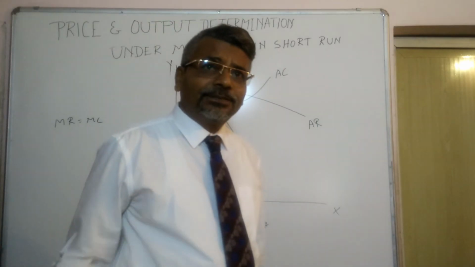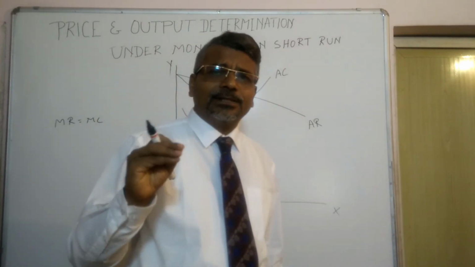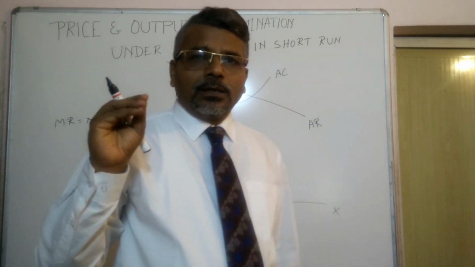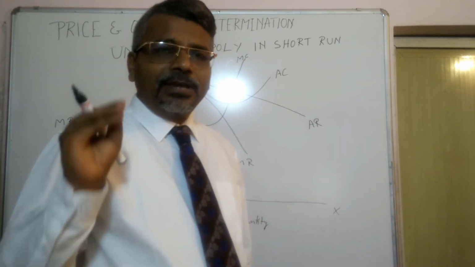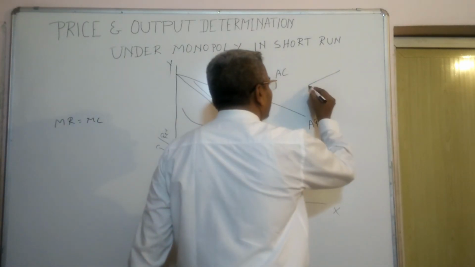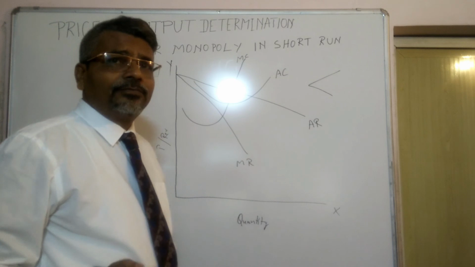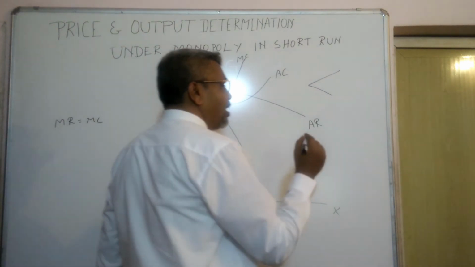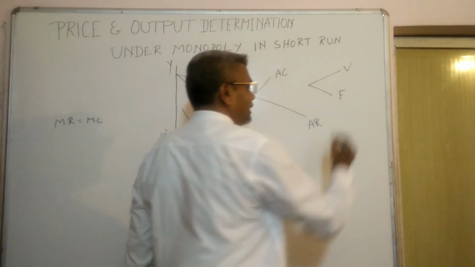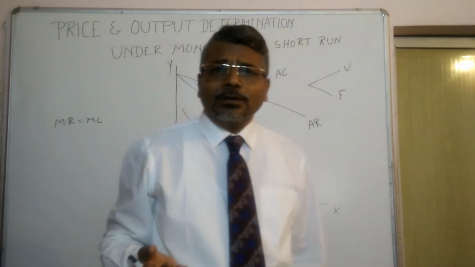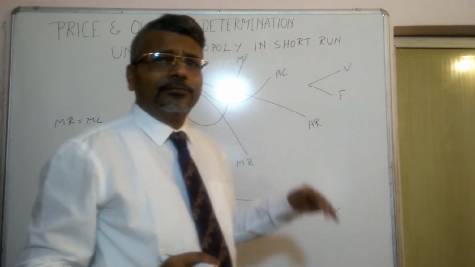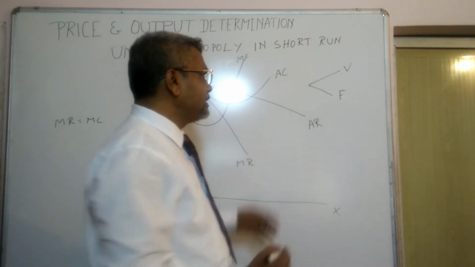Friends, after discussing the basic theoretical aspects and mechanism of price and output determination under monopoly in the short run, we understood that the monopolist uses two varieties of factors of production, both variable and fixed factors of production. He can alter the variable factors of production but not the fixed factors.